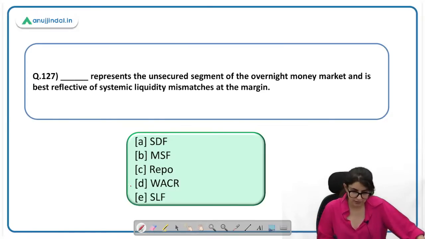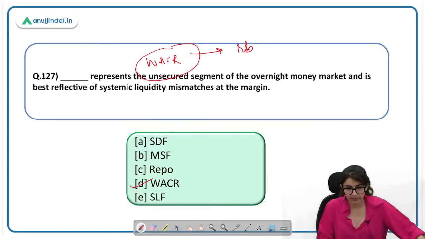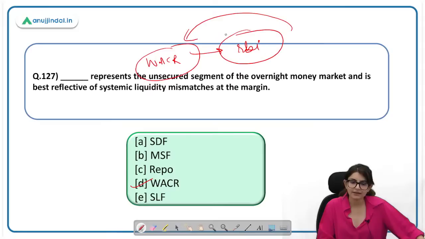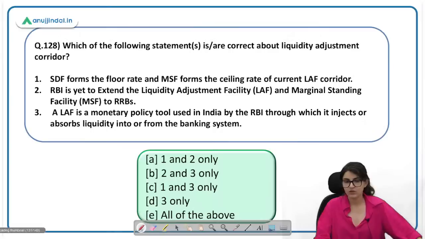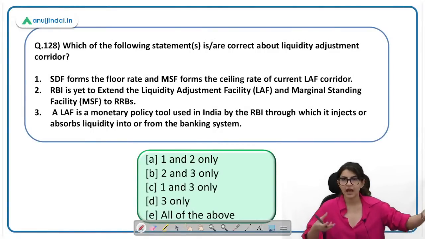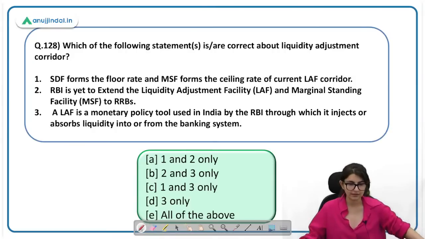The correct answer here is WACR, which we also call the operating target of the RBI. Operating target means RBI tries to keep liquidity managed at all times, and also the WACR should be in parallel with the repo rate. Because if it goes above or below, lending and borrowing of banks will be affected. Banks need to take money from RBI at the repo rate.